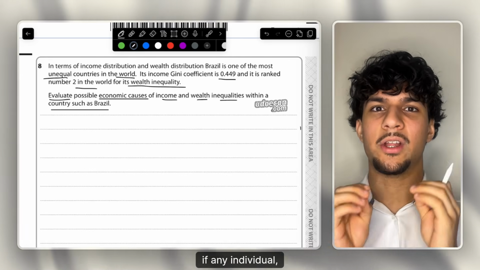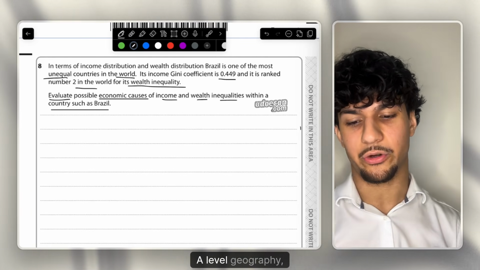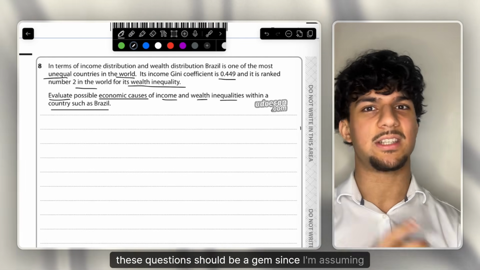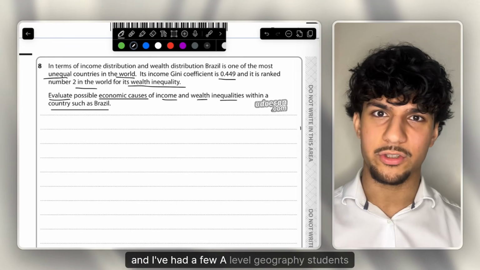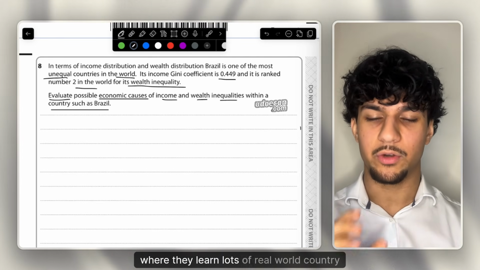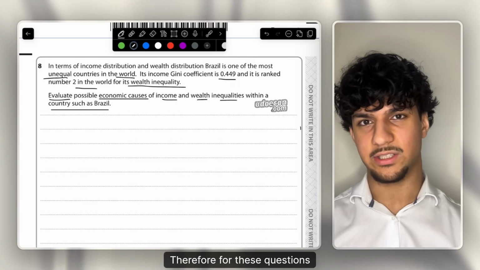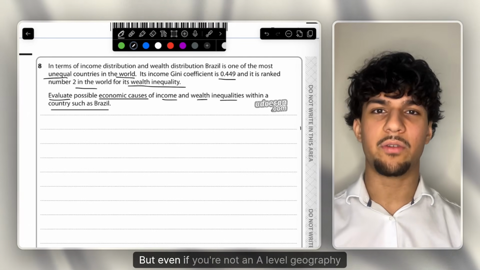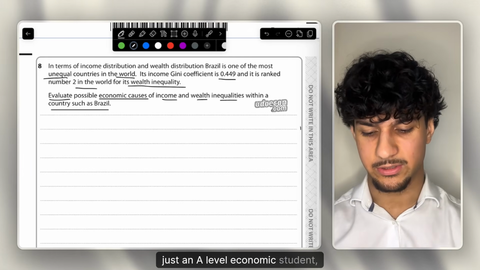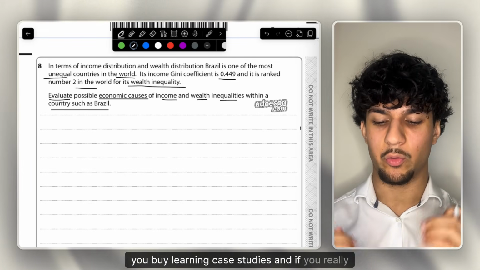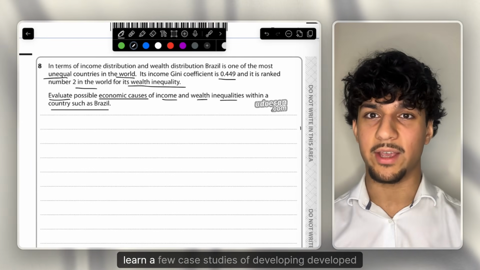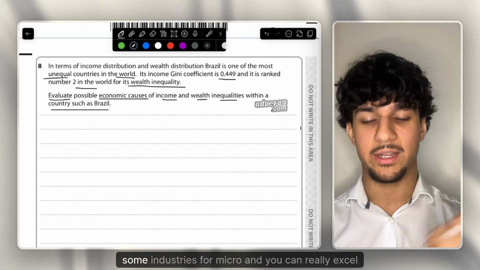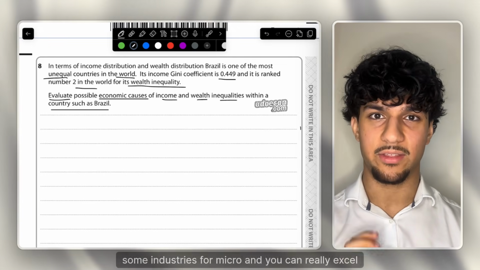This is why if any student does A-level geography, these questions should be a gem. I've had a few A-level geography students who learn lots of real-world country examples. Therefore, for these questions, they can provide so many stats and figures and just excel. But even if you're just an A-level economics student, by learning case studies, a few case studies of developed countries, some industries for micro, you can really excel at these type of questions.